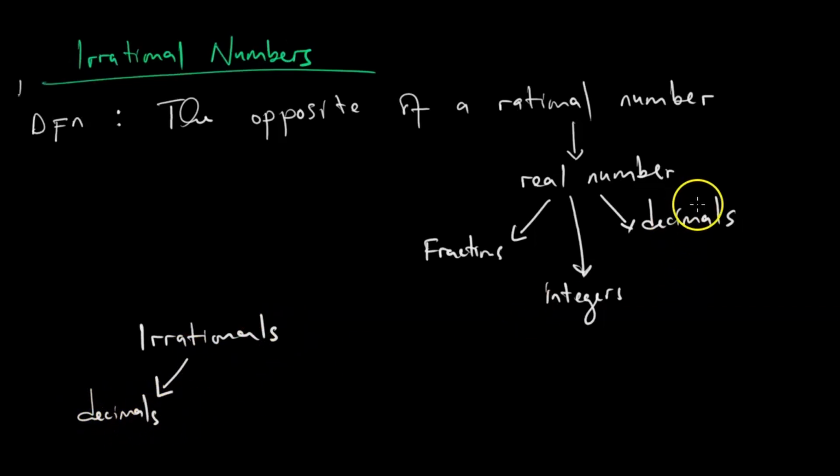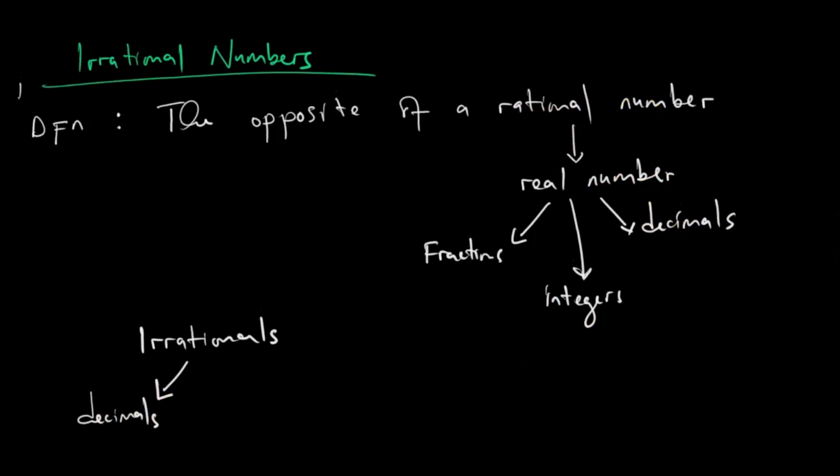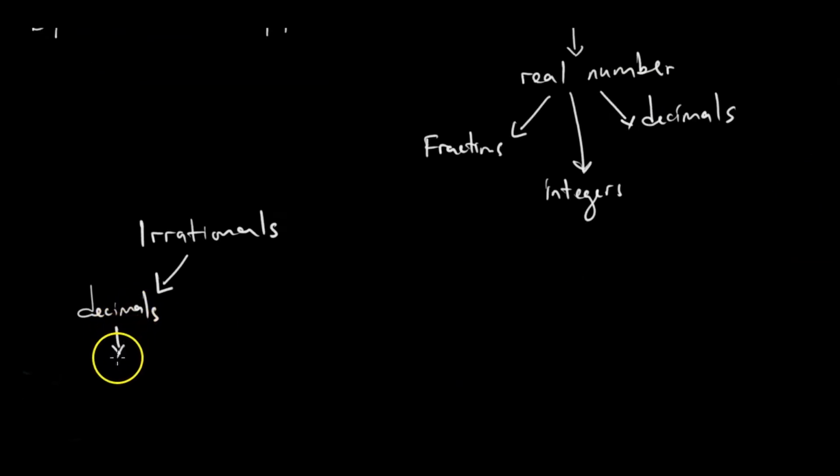Not all decimals, because remember decimals are also rational. Some decimals are rational, some decimals are not. Irrational decimals have unending decimal points, which when you put them in a calculator, it gives you numbers going up to 13, sometimes 16 digits, depending on the strength of the calculator you are using. So that is part of the decimals that are irrational numbers.